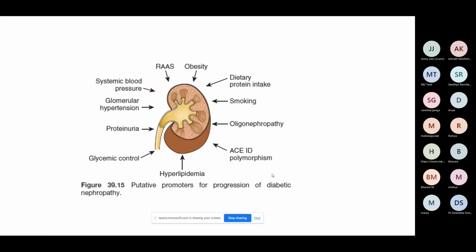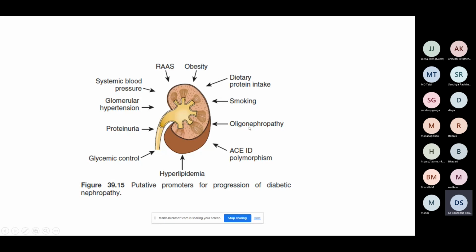So, what is the average rate? Suppose there are 100 patients with diabetes. On an average, one third of them go on to develop diabetic nephropathy. The remaining two thirds do not develop diabetic nephropathy. There are a lot of factors which make someone prone to diabetic nephropathy. Depicted in this picture are some of the factors which increase the rate of progression of diabetic nephropathy. See, obesity, the dietary protein, the type of protein, whether they're on a vegetarian or a non-vegetarian diet. Smoking increases diabetic nephropathy.